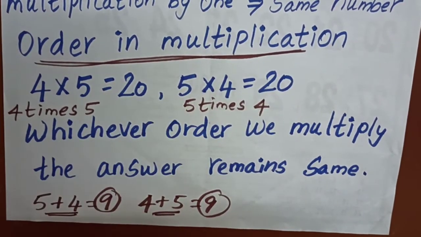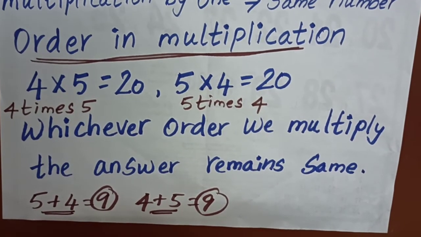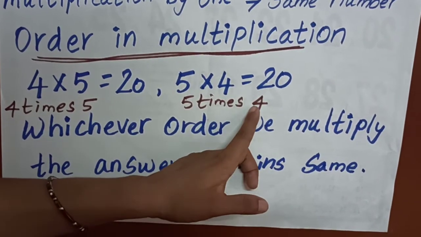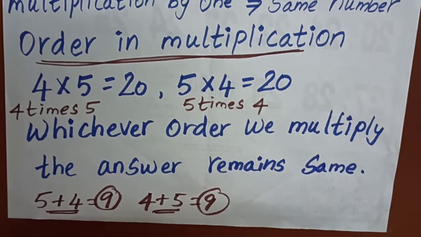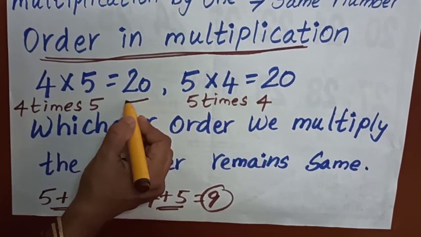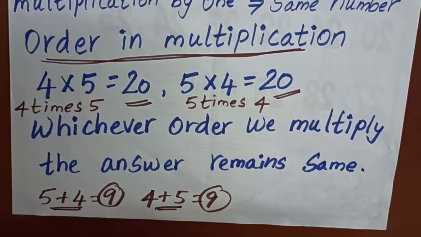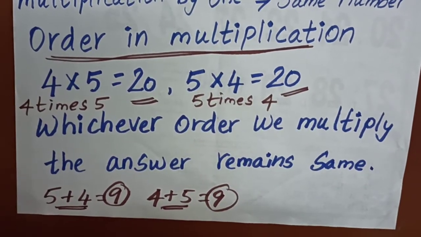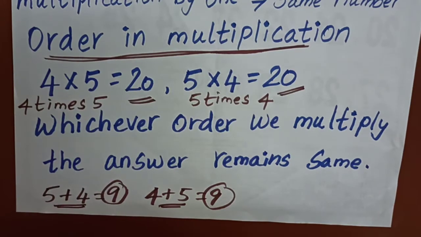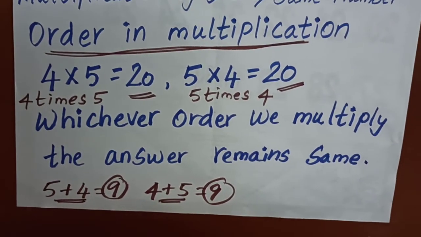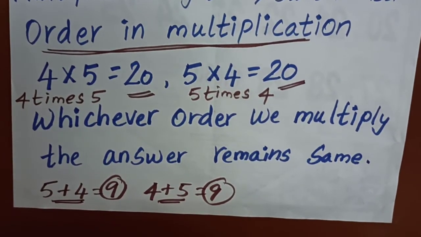Here I have to do 5 jumps. In each jump, I have to do skip counting of 4. But see the answer, 4 5s are 20, 5 4s are 20. So if I change the order, the answer is also the same. The answer will not change.